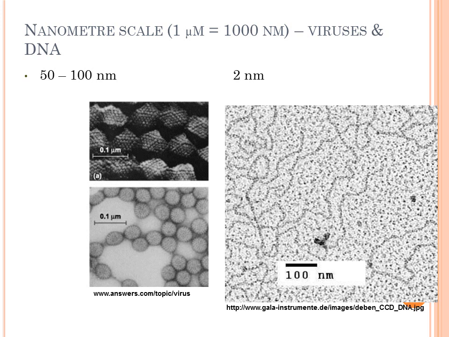Objects are shown with a size of only 50 to 100 nanometers, or only 2 nanometers, so we can't see that with naked eyes. This is the size of our nanomaterial, and with nanomaterial we can prepare devices and materials, and we can use them for different purposes.